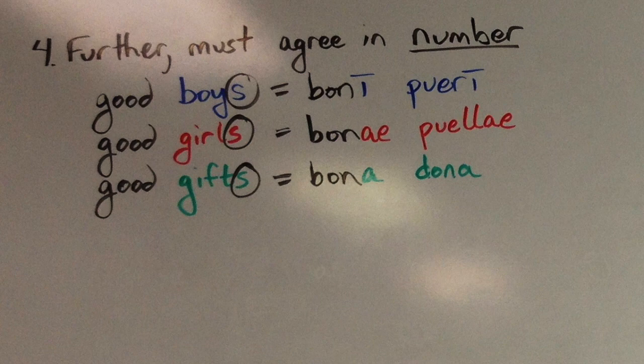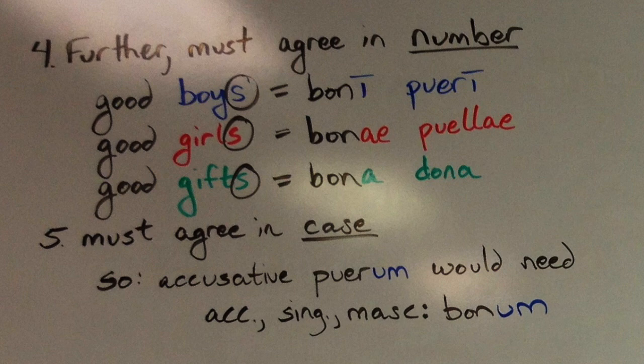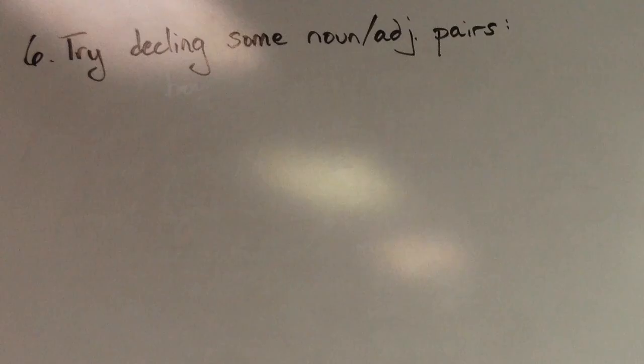Finally, we know that adjectives also must agree with the nouns they modify in case. So for instance, if we had the accusative noun puerum, we would need its adjective to also be accusative, singular, and masculine, bonum. So let's try to decline good boy.